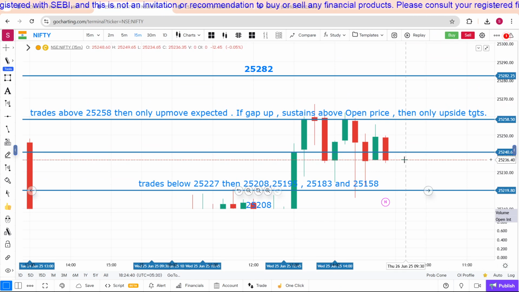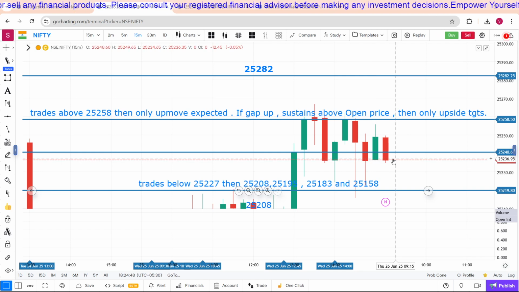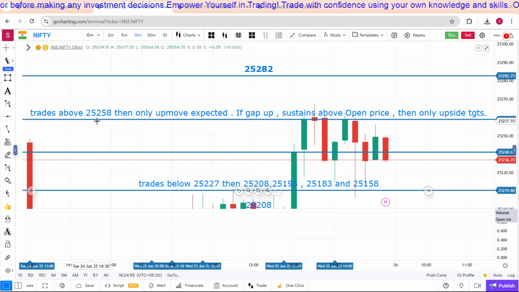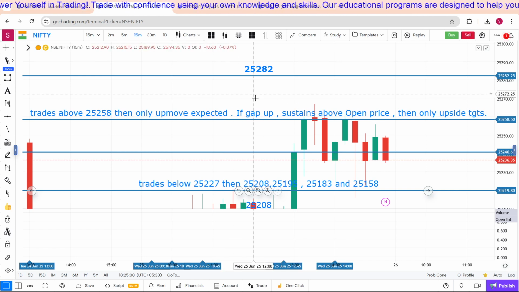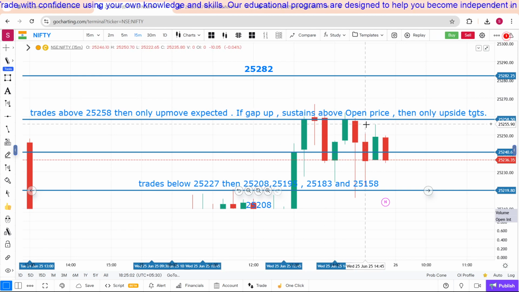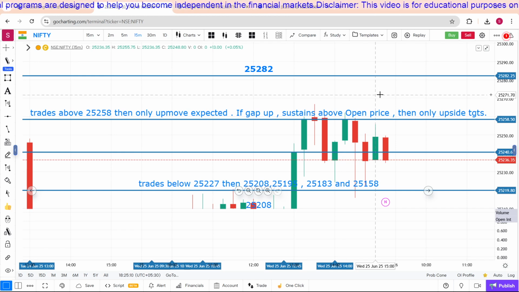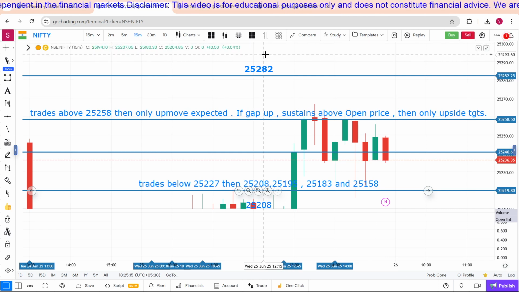See, today Bank Nifty, Nifty futures, and this is in Nifty index. Index closed at 25,236. And tomorrow, if it trades above 25,258, then only an up move is expected. If there is a gap up and it sustains above open price, suppose it opens around 25,274, then above 274 only these levels will apply.